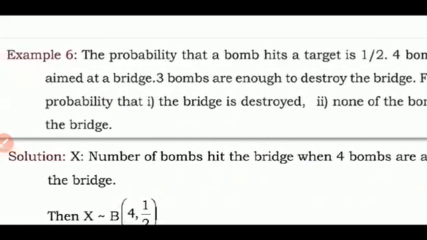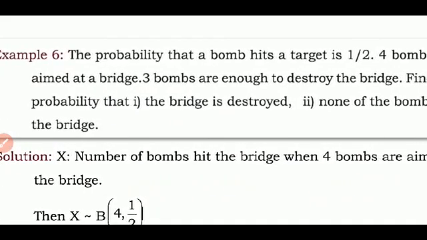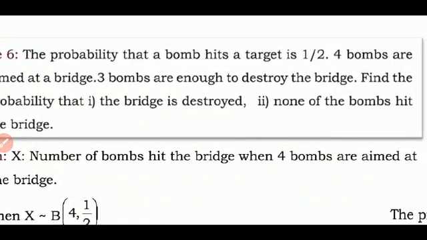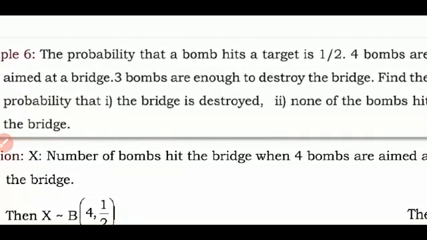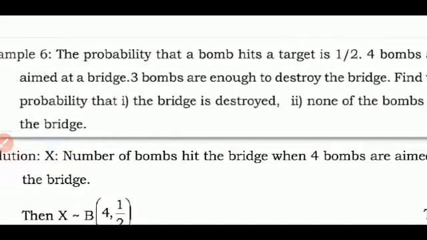4 bombs are aimed at a bridge. How many bombs are given to you all? 4 bombs are given, and they are aimed at a bridge. Among the 4, 3 bombs are enough to destroy the bridge. How many bombs are enough? 3 bombs are enough to destroy the bridge. Now what are you going to find? You have to find the probability that the bridge is destroyed. Second, the probability that none of the bombs hit the bridge.